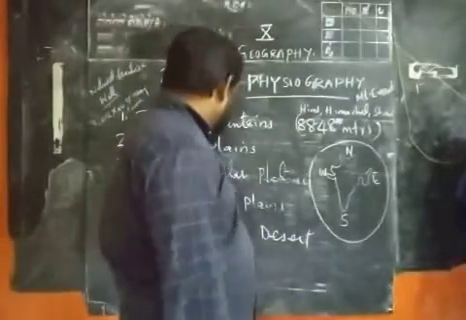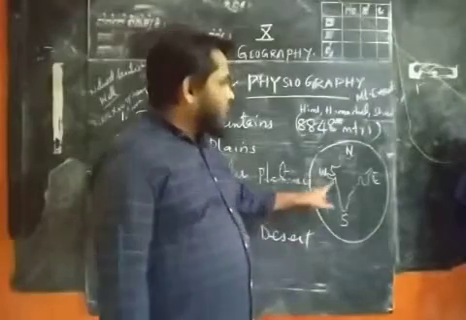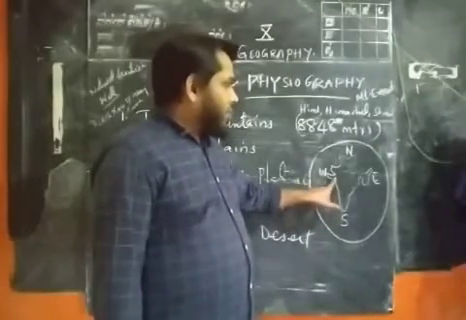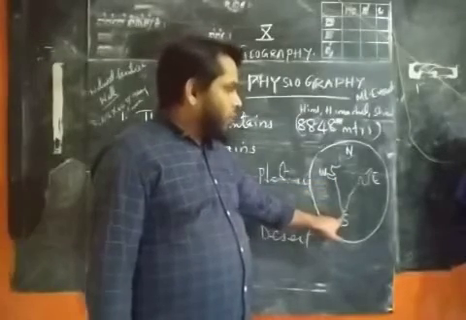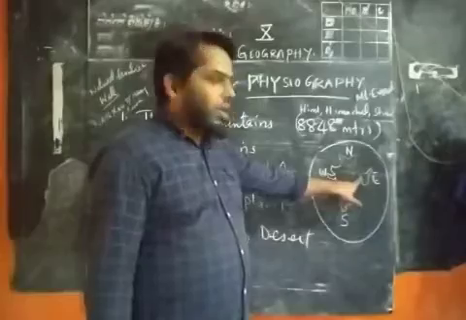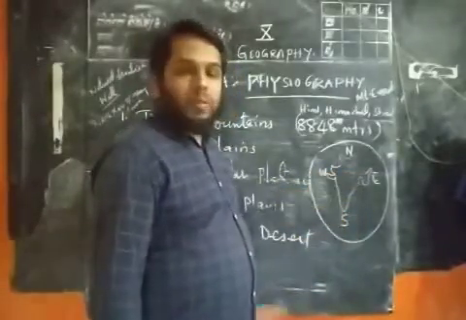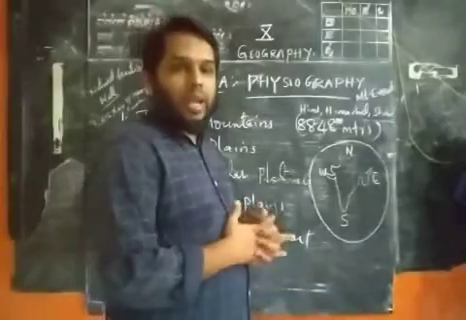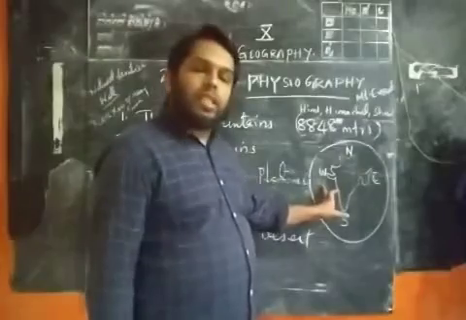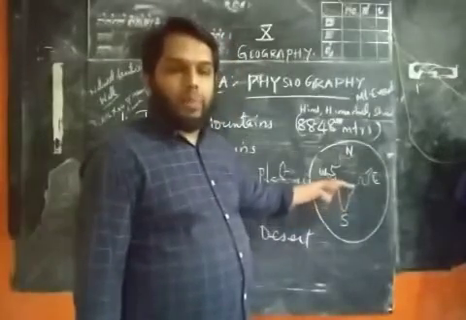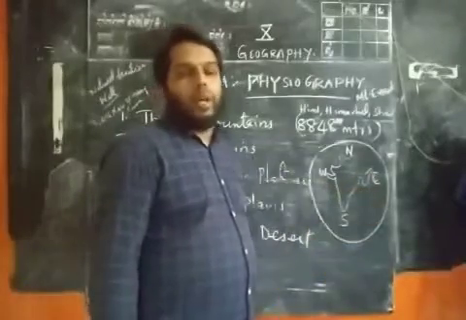Next we can see the coastal plains. From Gujarat to Kanyakumari, and from Kanyakumari to Kolkata, you can see the coastal regions. You know, especially our South India is a peninsula. Three sides it is covered by water. On the western side it is the Arabian Sea, in the south it is the Indian Ocean, and in the east it is the Bay of Bengal.